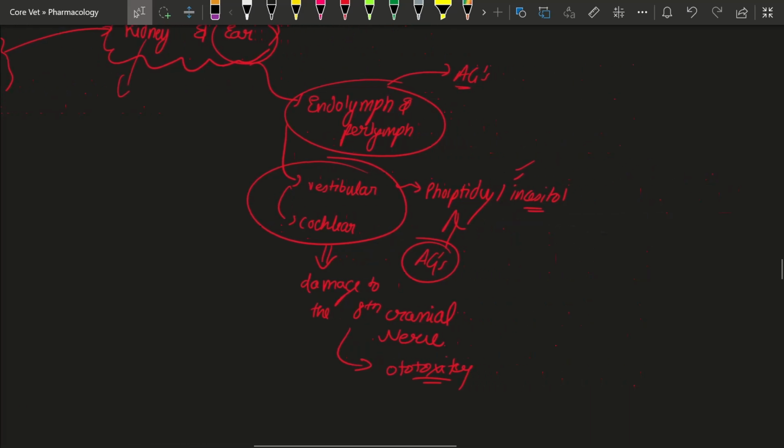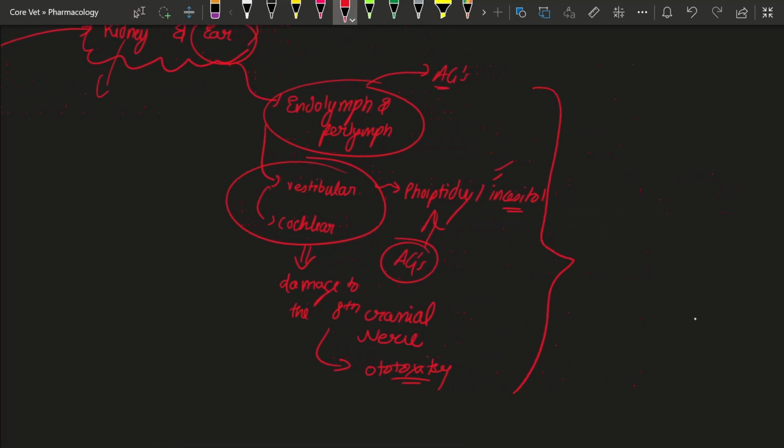It means the patient won't be able to hear, so the sensation of hearing would be lost. Generally, in patients being treated for tuberculosis, we prefer streptomycin from the aminoglycosides. Streptomycin is an aminoglycoside, so obviously it will deposit in your ear and kidney.